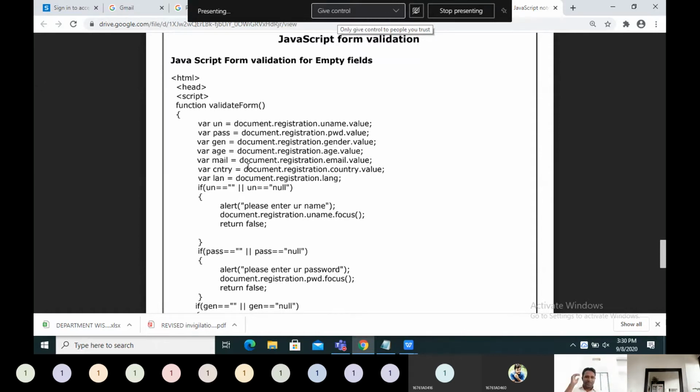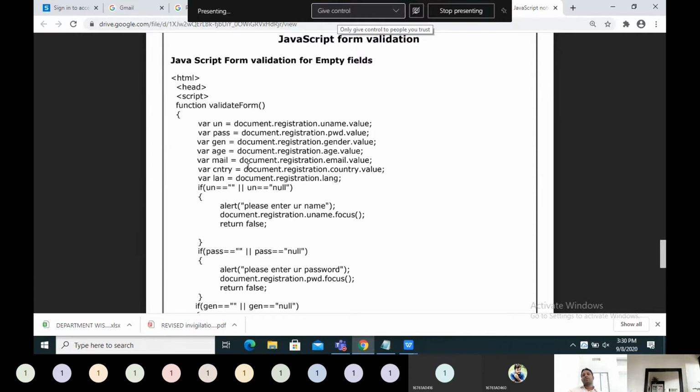Even though they click on submit, it will not be submitted, because it will show, please correct this one, it is not proper. Who will do that? JavaScript only will do that. That is called form validation. We have to check whether it is valid or not. If the form data is valid, then only send that data to the server. That's the point. Here we will be using JavaScript.